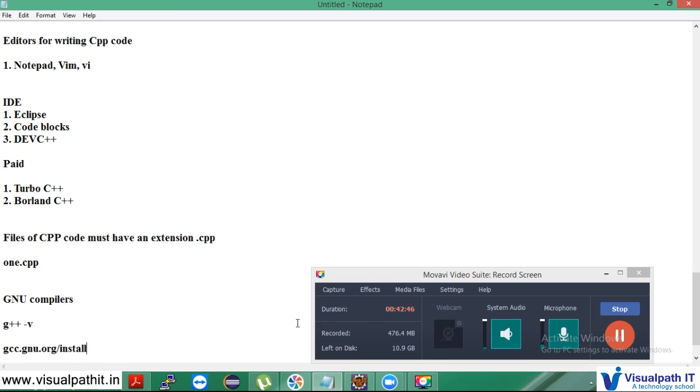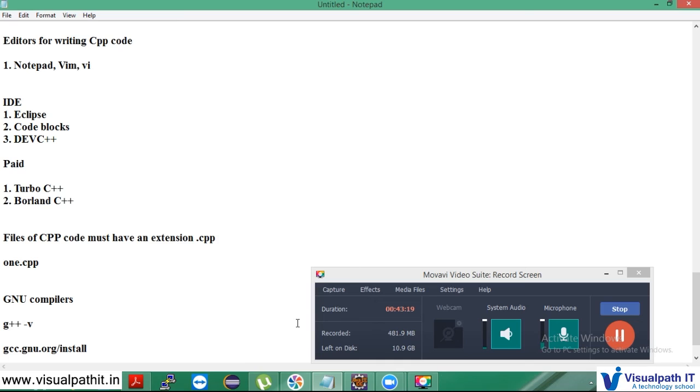What is an IDE first? An IDE is actually a tool. Why do we use a tool? If you're using a screwdriver, it makes your effort lesser. In the same way, an IDE makes our development time lesser. The moment you type hash include, it will give you the list of header files that you can use in your program. So it has a lot of features.